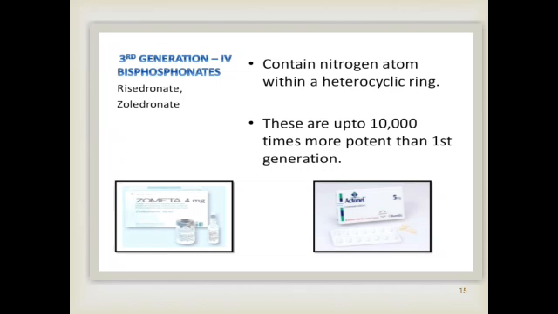Next come the third generation bisphosphonates, risedronate and zoledronate. These contain a nitrogen atom within a heterocyclic ring, that is, a ring containing heteroatoms like nitrogen, oxygen or sulfur. Here, the nitrogen atom is within the heterocyclic ring. These are up to 10,000 times more potent than the first generation.